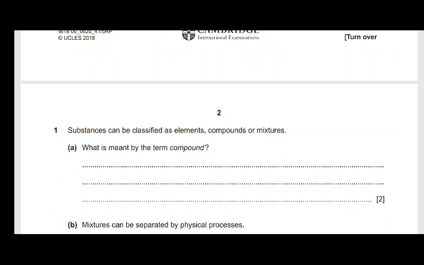So the first question says, substances can be classified as elements, compounds, or mixtures. That's just an open statement. Sometimes it's there just to tell you that you're dealing with the topic of elements, compounds, or mixtures. You're not supposed to answer that, it's just an opening statement. But if you go to A, it says, what is meant by the term compound?